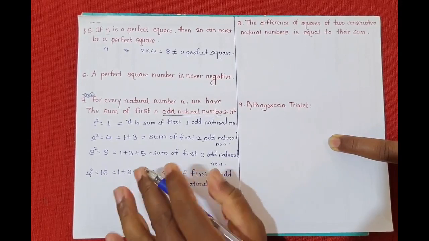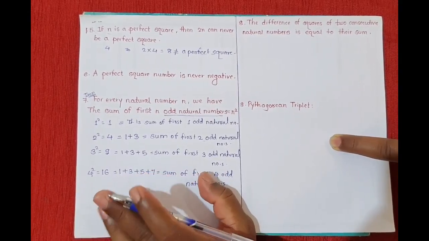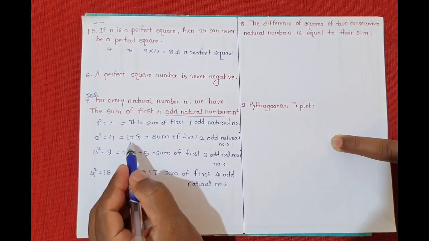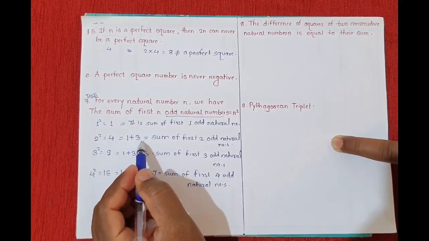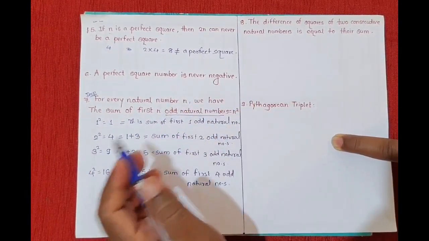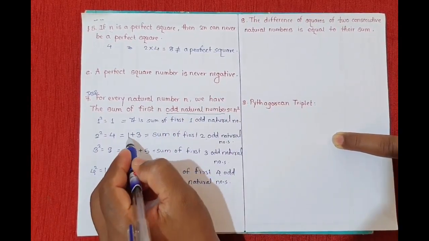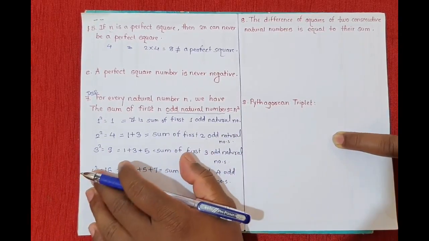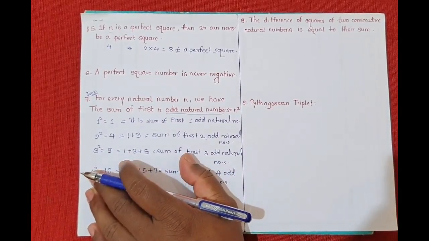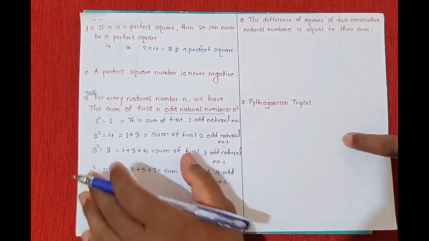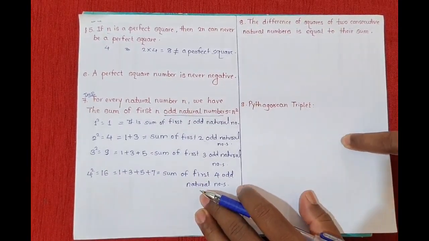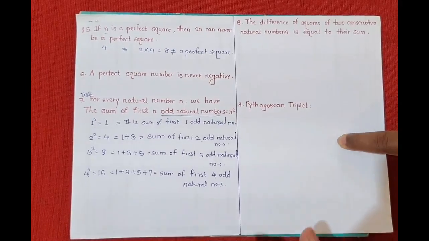And this scheme is applicable only for odd natural numbers. Understood? Odd natural numbers, that is also in sequence. The first one is important, not any middle one, starting from 1. Okay, understood? So this is what the seventh property tells us. It is a very important property. Understand it. If you have any doubt about this, you can ask me during the doubt session. Understood?